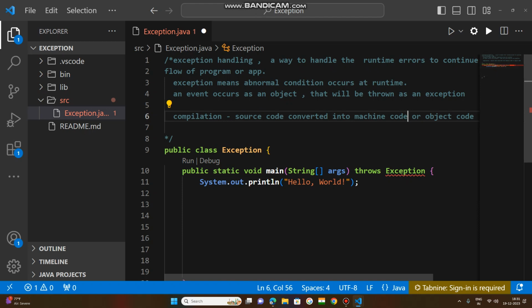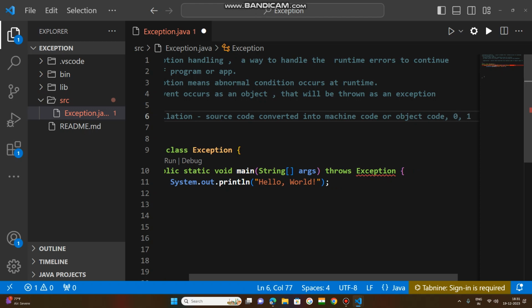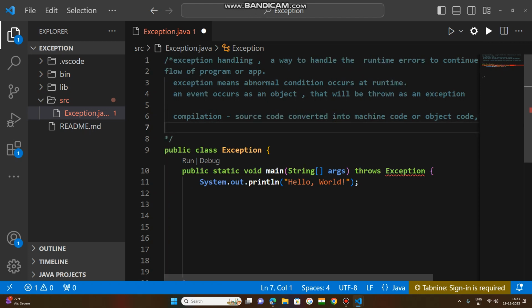Who does this operation? The compiler. The compiler converts the source code into machine code, object code, binary code, machine language, 0s and 1s. All are equal.